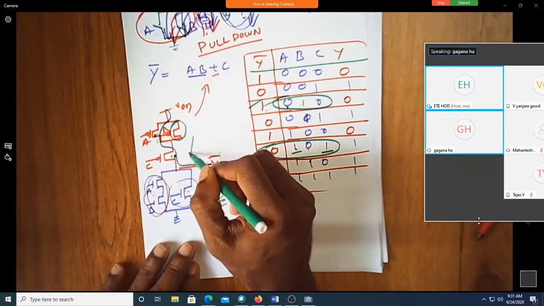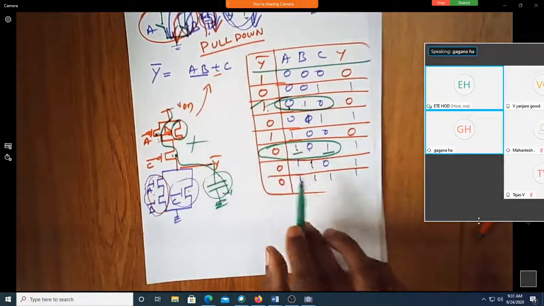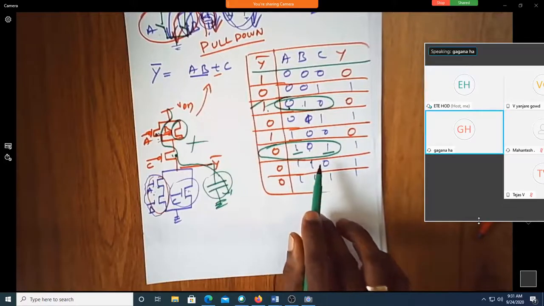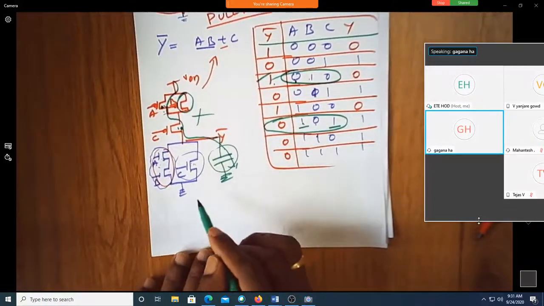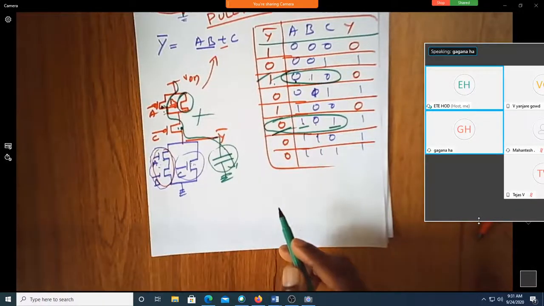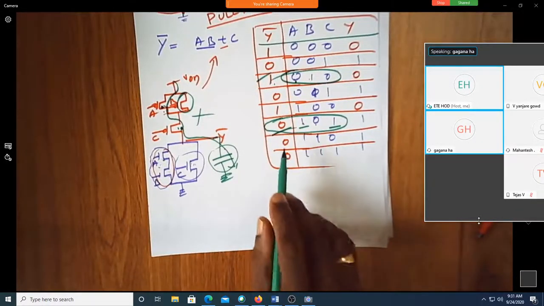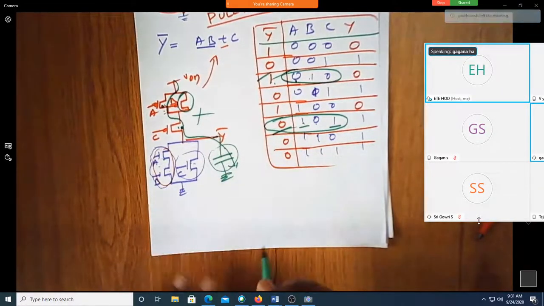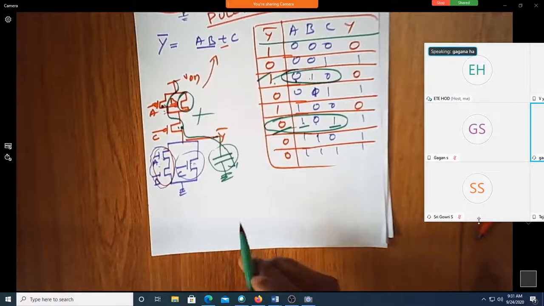So that's why the charging path is not available. Is the discharge path available? No, sir. Discharge path is available. So see in the bottom pull down network. So why is it becoming 0? See, if the output has to become 0, there should be some discharge path. Yes, sir. Is the discharge path available?